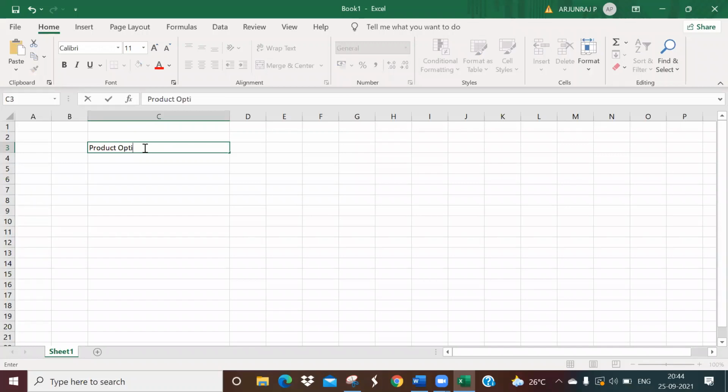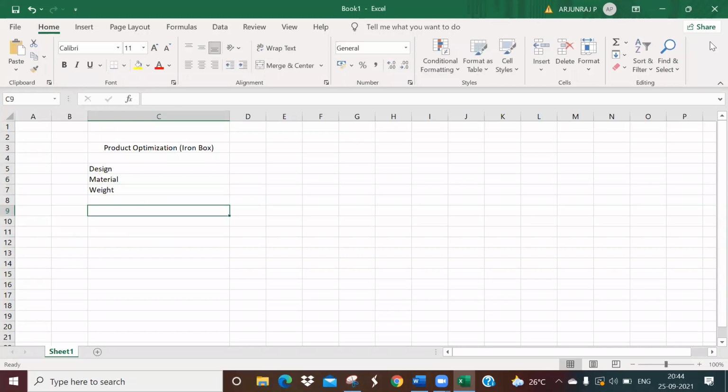Product optimization. Let us take a simple product like an iron box, or whatever it is. Let us take the iron box. How can this product be tested or optimized? It can be tested for design, for materials, or even the weight. I can reduce the weight. See, with respect to dimensions.